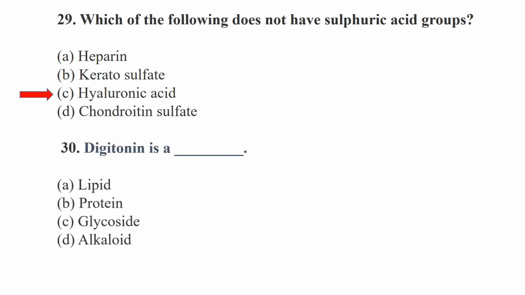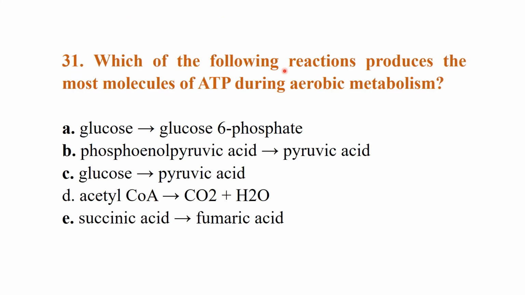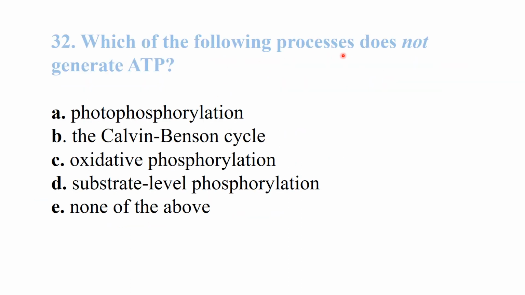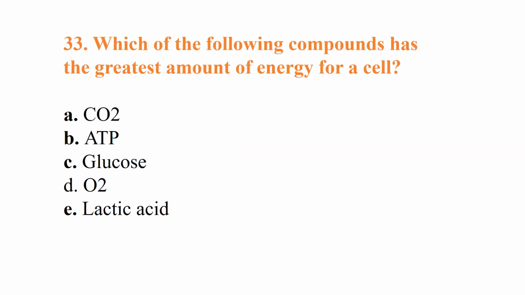Digitonin is a glycoside. Which of the following reactions produces the most molecules of ATP during aerobic metabolism? Acetyl coenzyme A will produce carbon dioxide and water, and it will produce more ATP as compared to the others. Which of the following processes does not generate ATP? The Calvin-Benson cycle will produce no ATP. Which of the following compounds has the greatest amount of energy for a cell? Glucose has the greatest amount of energy for a cell.